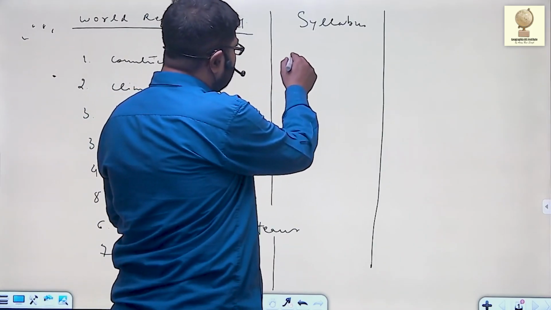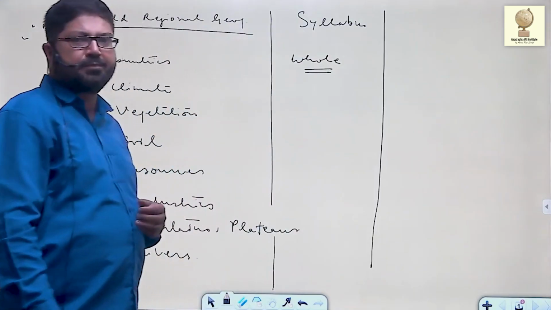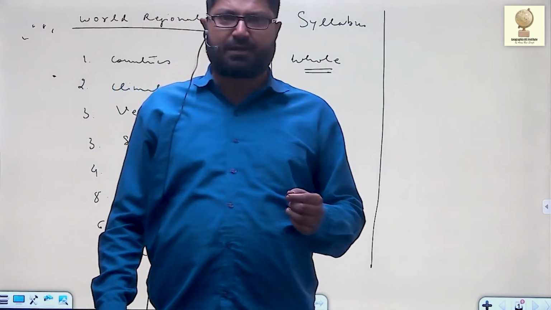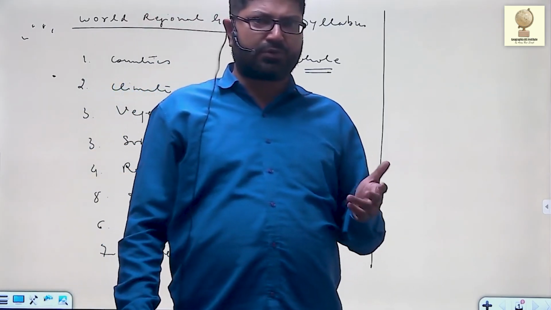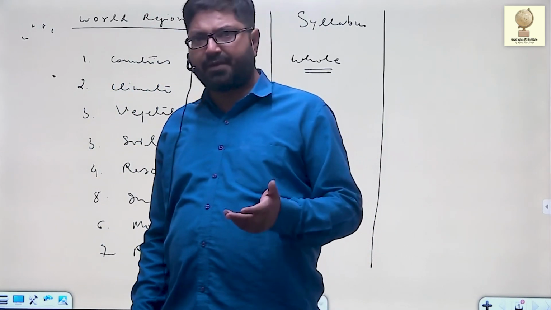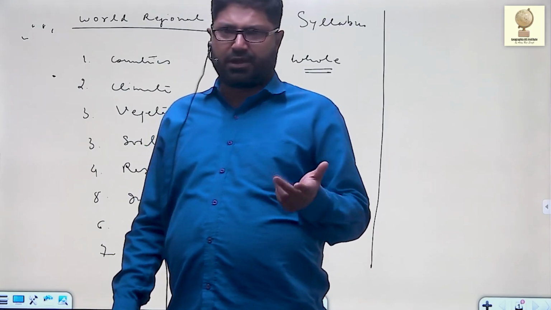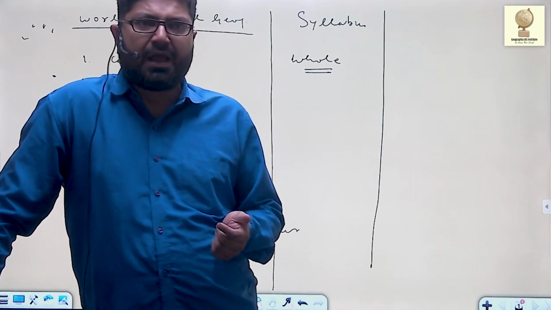We'll discuss the whole syllabus in depth, every topic, every aspect of the syllabus, starting with physical geography, geomorphology, climatology, oceanography, biogeography, environment, human geography also, perspectives, population, settlement, economic geography, regional planning, models, paper 2.